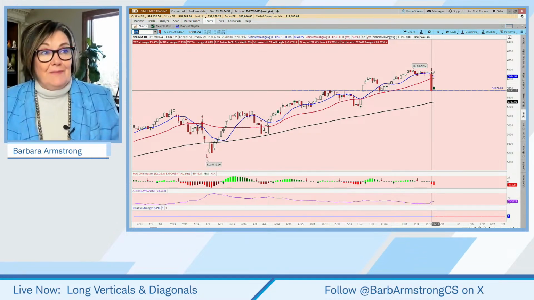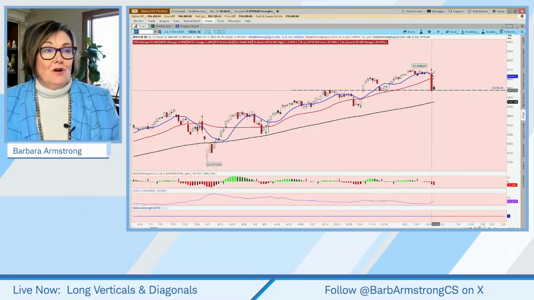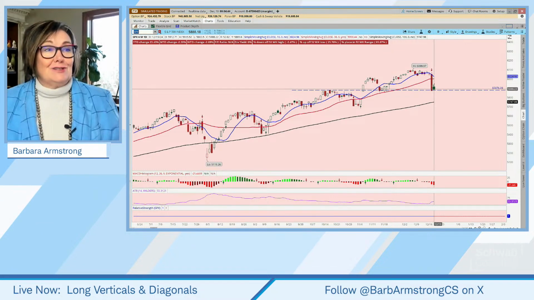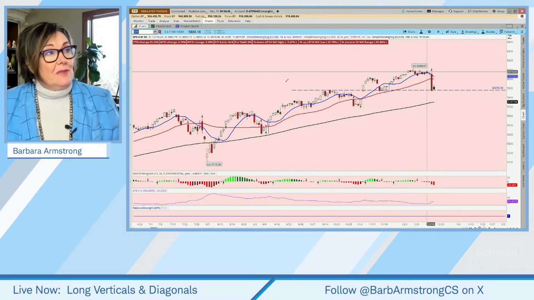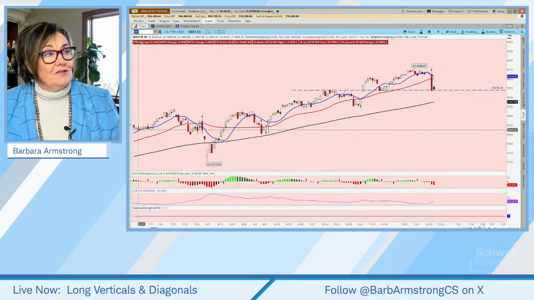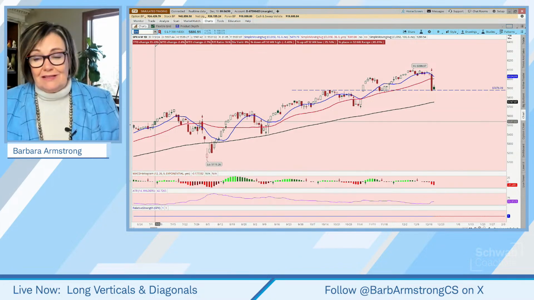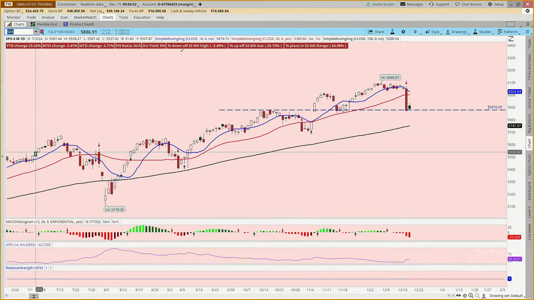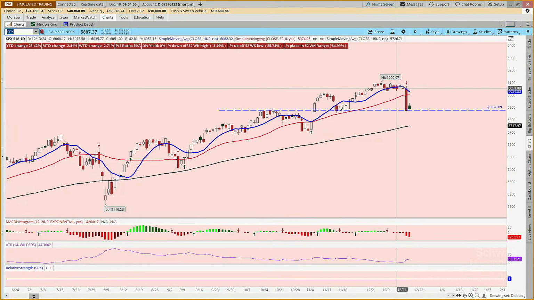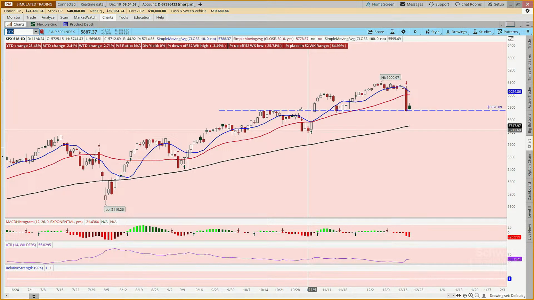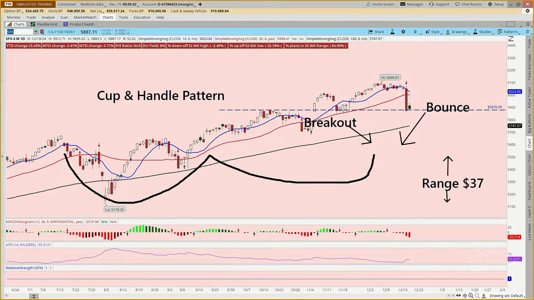It's what everybody was expecting. And yet the market sold off to beat the band. But when we look at the S&P 500, it's still up 23% year to date, which is extraordinary. It had this huge red candle yesterday, but it came back down to this old resistance level, right?